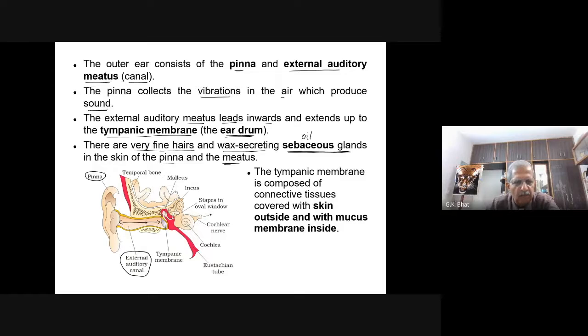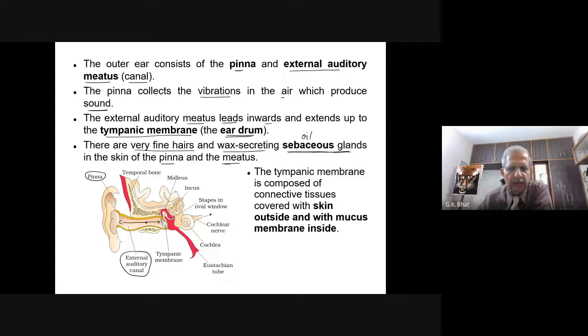That is why many times when you put in an earbud and clean your ear, you see a waxy secretion on the earbud. These waxy secretions are produced just to collect whatever dust particles try to enter our ear.